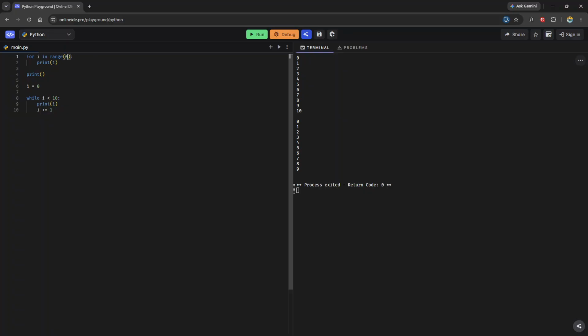I can also have my starting position be 10 going down to 0, and if I pass a third argument, this is telling Python how many steps to take. So I want to go from 10 to 0 by decreasing by 1. Now if I run this, I get from 10 down to 1. Again, the starting number is included, the ending number is not included. So that's what's going on in this range function.